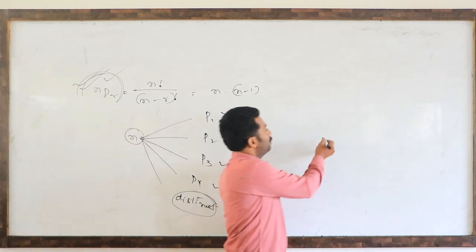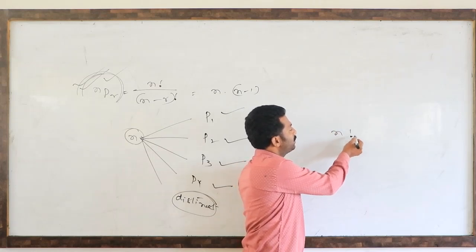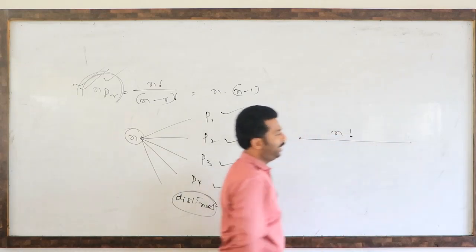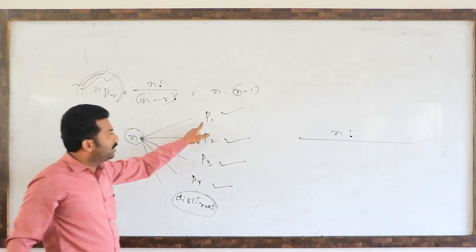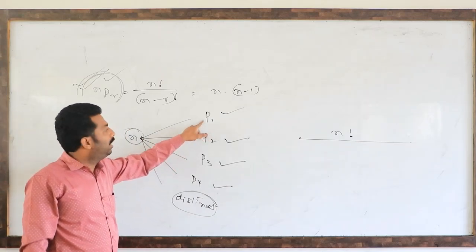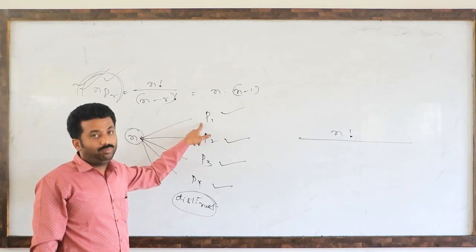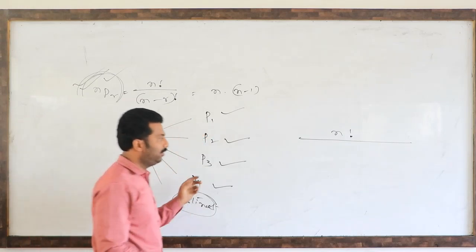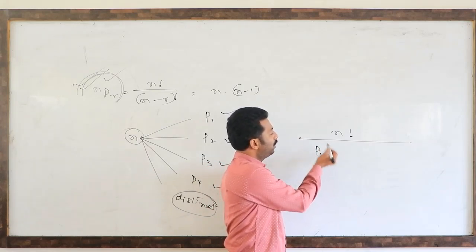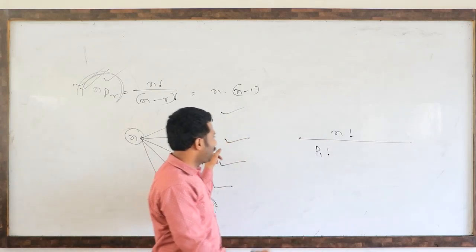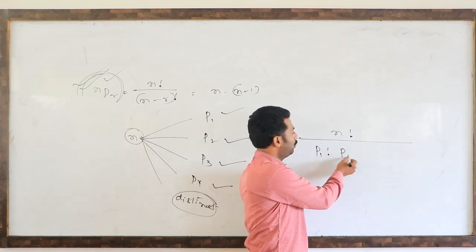See. So total number of objects means n factorial divided by the repetitions. Repetitions are there means P1 objects are repeated. This is P1 factorial. Second kind P2 factorial.